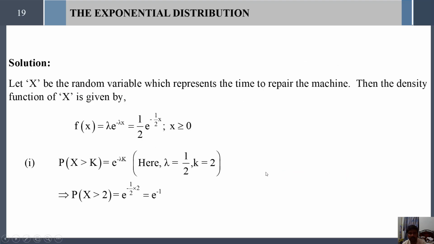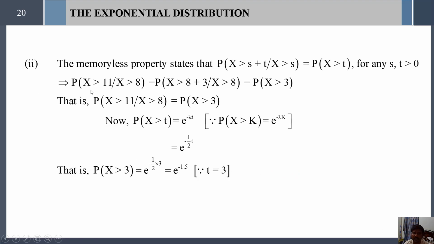For at least, we take the greater than or equal to symbol or the strictly greater than symbol. Since this is a continuous distribution, greater than or equal to and greater than both take the same value. So the probability of at least 11 hours, that is x greater than 11, given that the repair time exceeds 8 hours, that is x greater than 8.